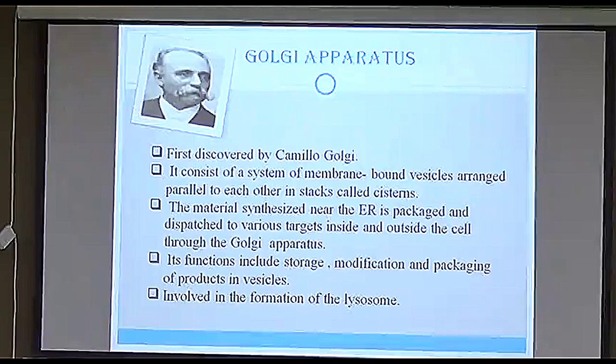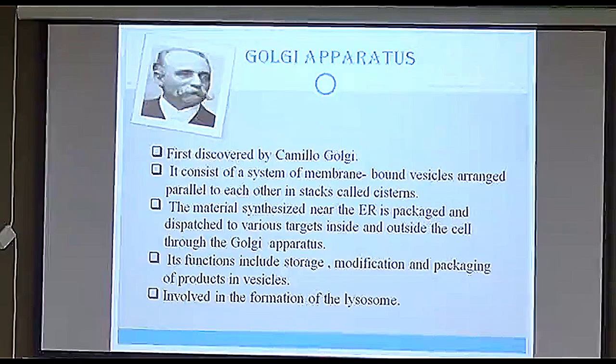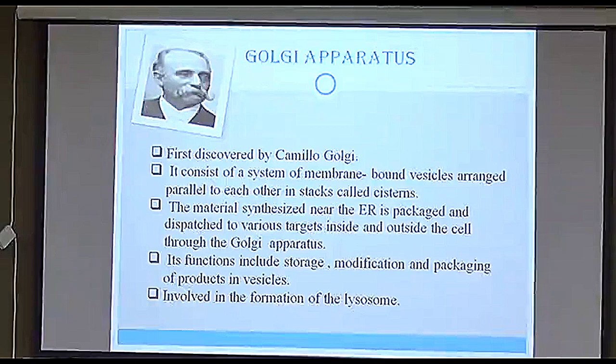So, as I have told you, the protein and the lipid synthesized by the ER will be caught by the Golgi apparatus in the form of vesicles, just like bowls. It is responsible for storage, modification as well as packaging. It is also involved in the formation of lysosomes. We'll study that further.